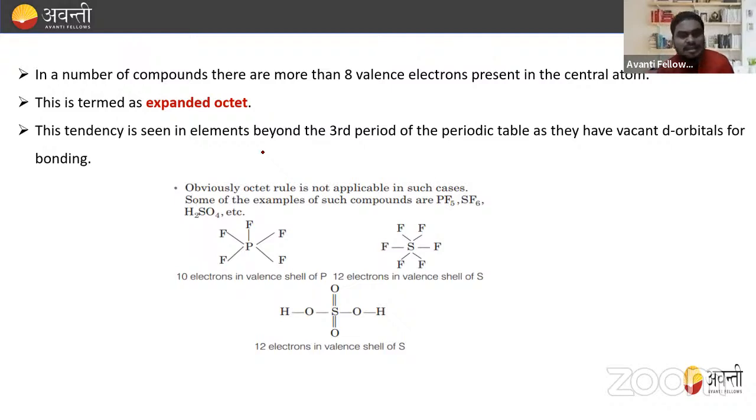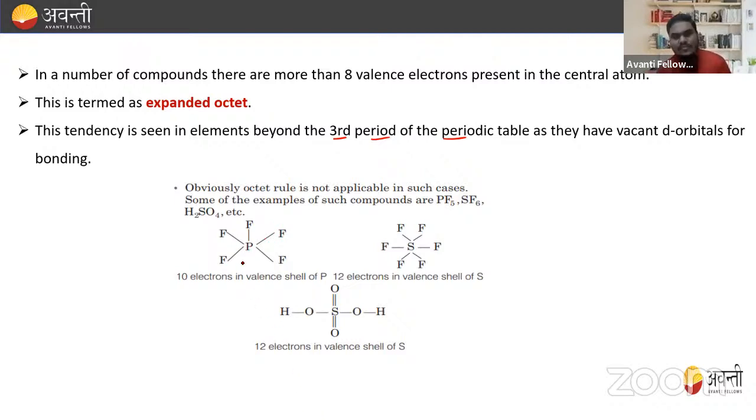Now, this tendency is seen in elements beyond the third period of the periodic table, right? If you move below the third period of the periodic table, like in the case of sulfur and phosphorus, they have a vacant d orbital, right? And this vacant d orbital allows them to use their d orbital for bonding. So obviously, the octet rule is not applicable in such cases. Some of the examples are SF6, PF5, H2SO4. So these are the examples.